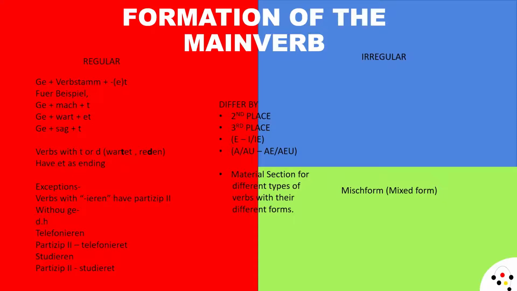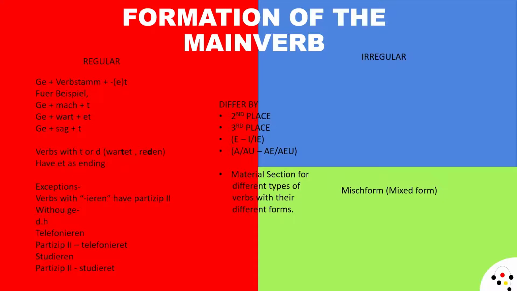Now here I have added this ending et. But you would be wondering, why have I mentioned e inside the bracket? It means that e is optional. E might or might not be there, but t must be. Für Beispiel: gemacht, gewartet, gesagt. Gesagt means said. Verbs with t or d, wartet, reden, have et as the ending. That means et are generally put up with verbs with t and d.